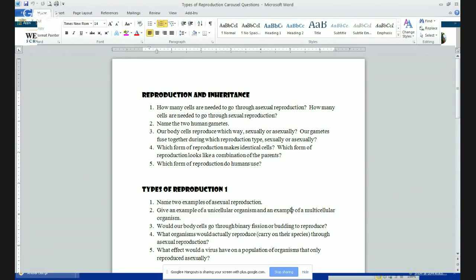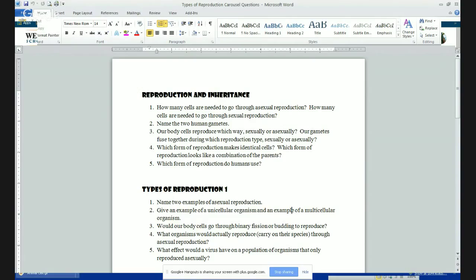Number two, the two human gametes are the egg cell and the sperm cell. Number three, our body cells will reproduce asexually because when you get a cut on your arm or something, your skin cells will get bigger and then divide into two to make more skin cells to seal up your cut. Same thing when you break a bone. Your bone cells will divide themselves to make more bone to seal up that break.